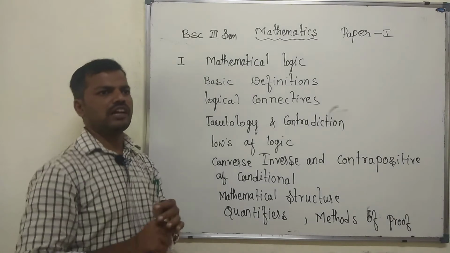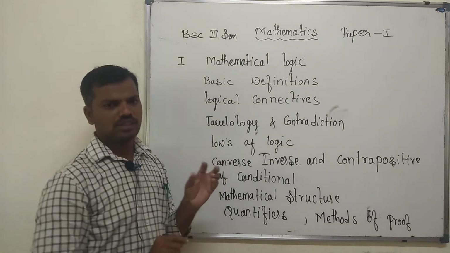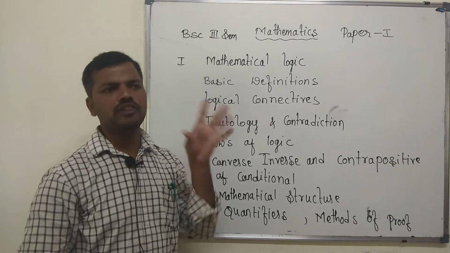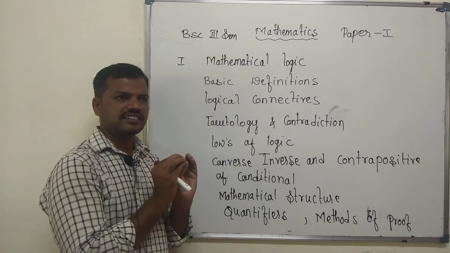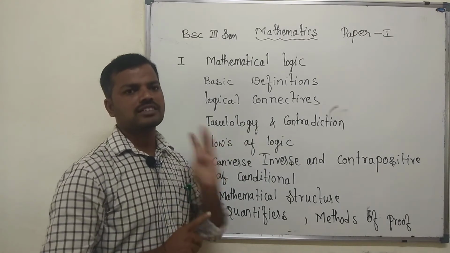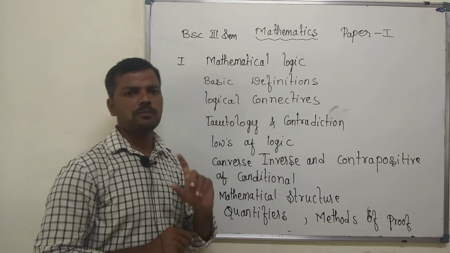Let me clarify what we mean by an assertive sentence. The sentence which has definiteness is called an assertive sentence. It should be definite; it should not be indefinite.